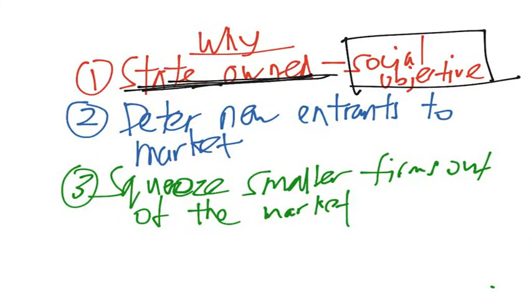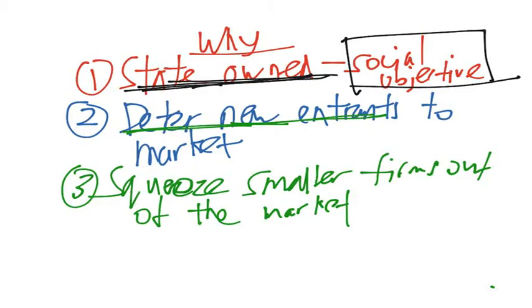Okay, the next one is that firms may want to deter new entrants to the market, meaning they want to prevent new firms from entering the market. And if the market is making a loss, then firms will not want to come into the market.